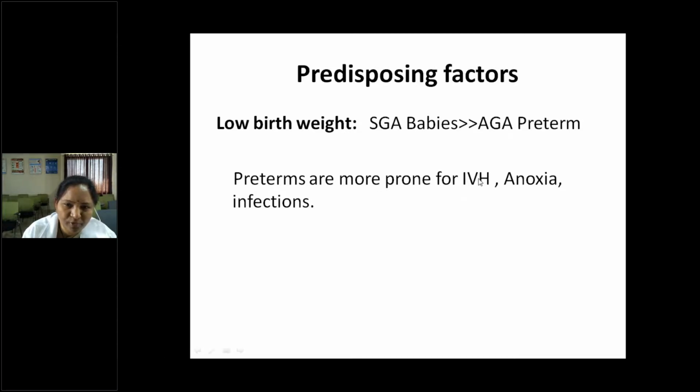Preterms are more prone to intraventricular hemorrhage, anoxia, and infections. So low birth weight itself is a risk factor, and prematurity is also a risk factor. And preterm SGA babies are at even more risk.